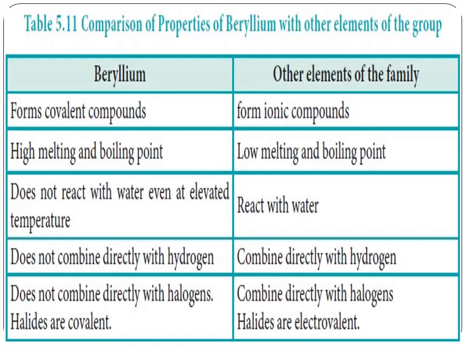First, beryllium, and in another column, the other elements of the family. Beryllium forms covalent compounds, but other elements form ionic compounds, with cation and anion, like Na plus Cl minus. Beryllium has a high melting point and high boiling point, while other elements have low melting and boiling points. Beryllium does not react with water even at elevated temperature, and other elements of the family react with